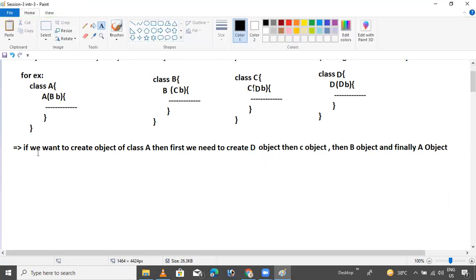If you want to create an object of the A class, then first we need to create an object of the D class, then the C class.